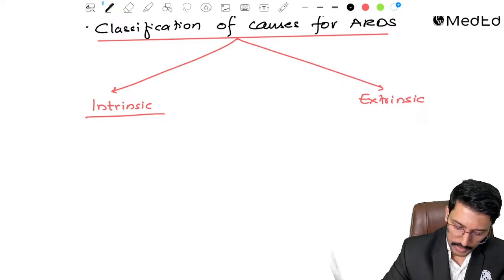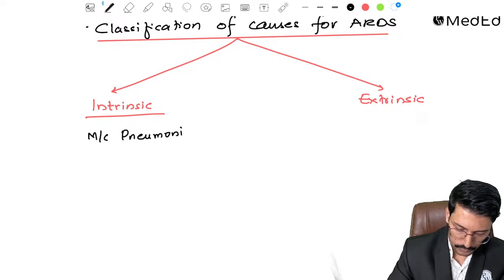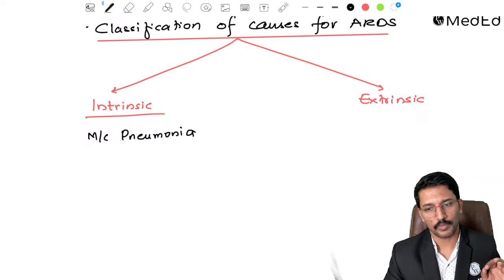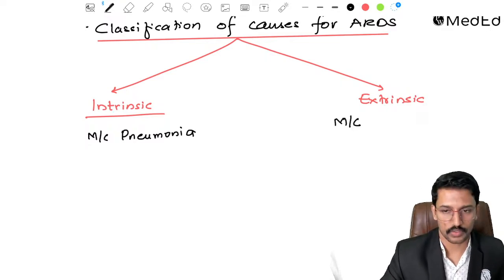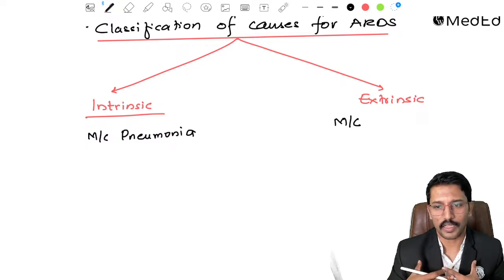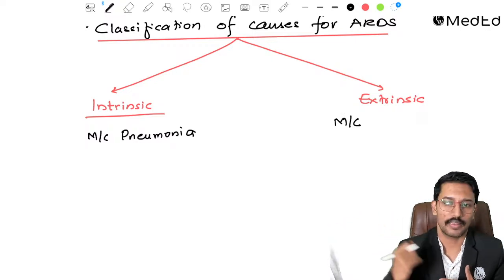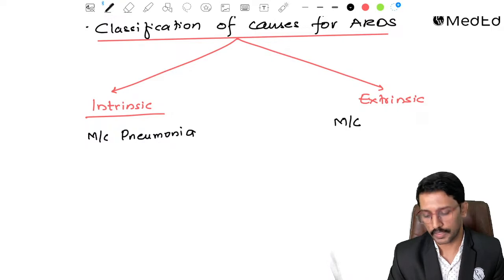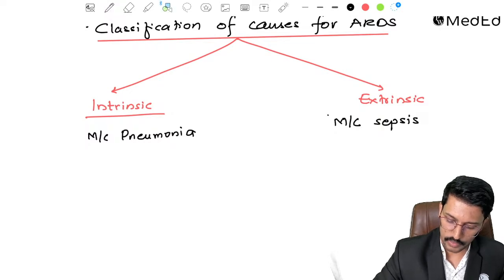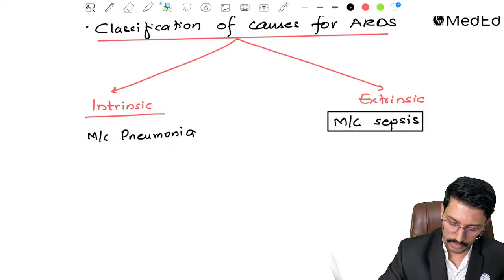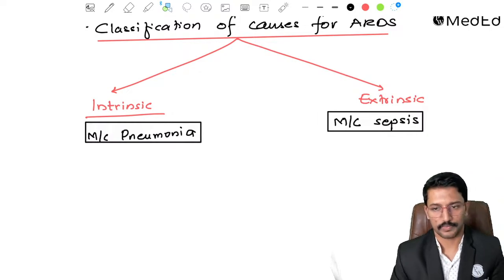The most common intrinsic cause for ARDS is pneumonia. And the most common extrinsic cause, where the problem does not start in the lungs, it starts somewhere else and then the lungs get caught up in the fire, is sepsis. Sepsis is the most common extrinsic cause for ARDS. Both of these are potential important MCQ points.